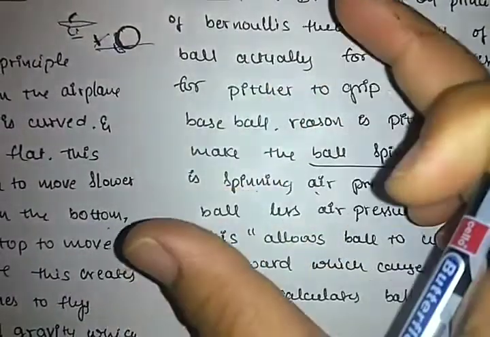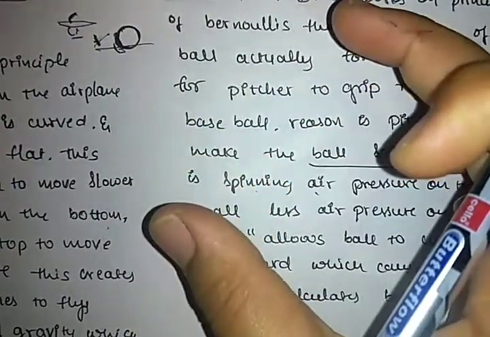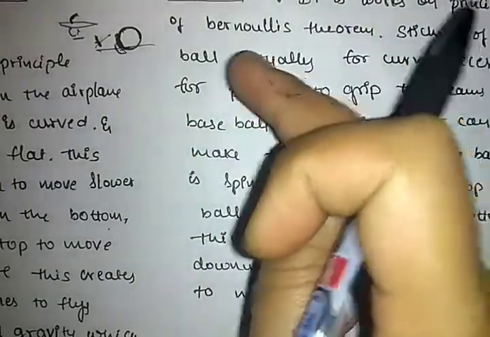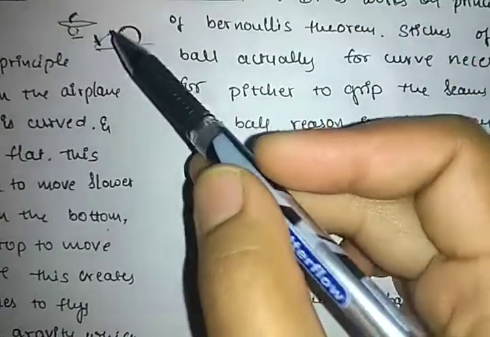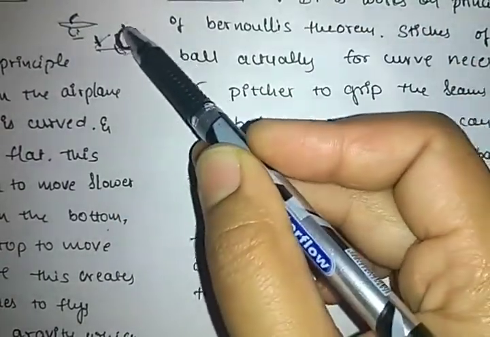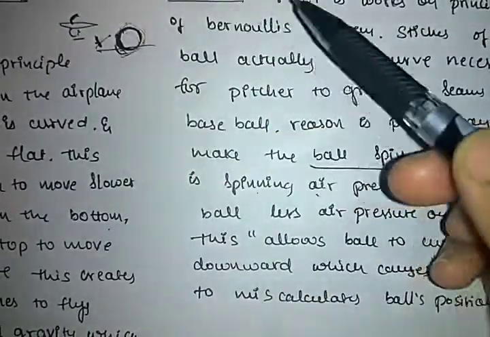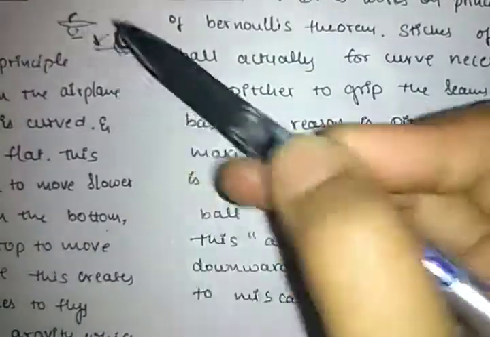That's why the bowlers hold the ball in this manner, for the necessary grip, so that it gets a grip on the pitch and is going to spin. If it is a spinning ball, we don't know where it is going to fall.